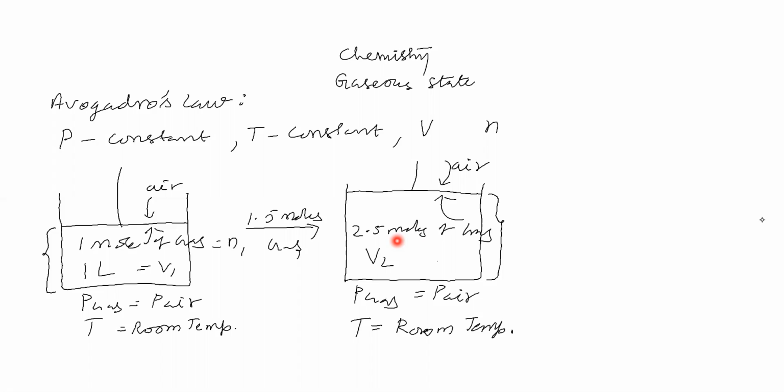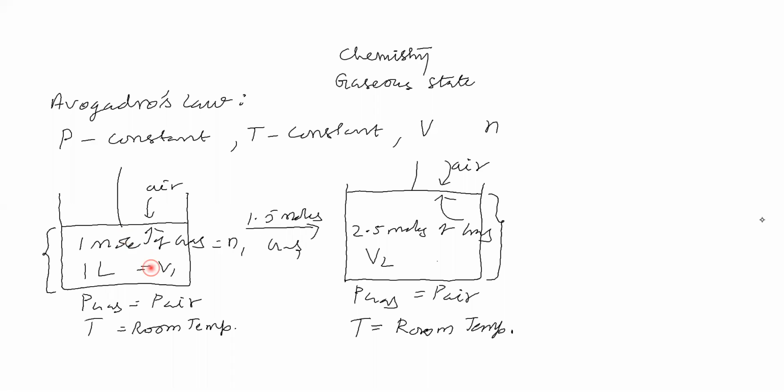At that time also we cannot say 2.5 liters. Why? Because even if the magnitude of the forces of attraction is considered equal, the number of molecules is more in one case and less in the other.